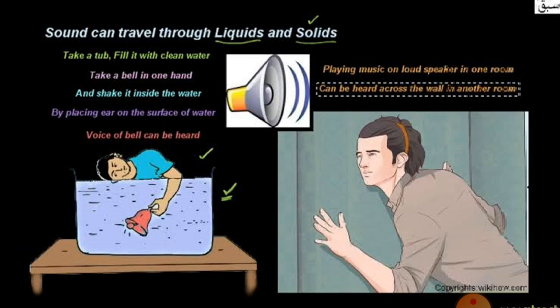Yes, here also we are able to hear the sound of the bell because the sound can travel through the liquid also. So from the above two activities, we come to know that the sound can travel through the solid, it can travel through the liquid, but it cannot travel through the vacuum. Vacuum means empty space where there is no kind of medium. When there is no air, it means that there is vacuum. So the sound cannot travel through the vacuum, but it can travel through the gaseous medium, the solid medium, and the liquid medium.